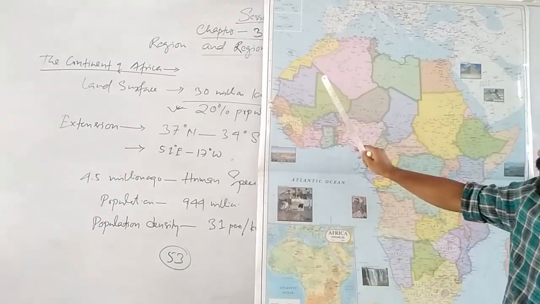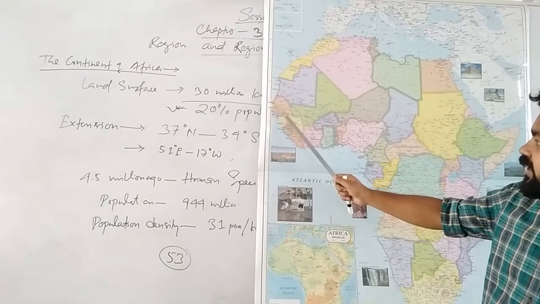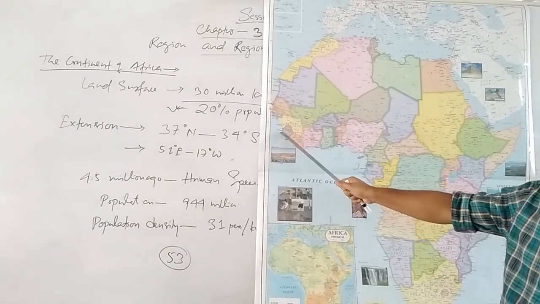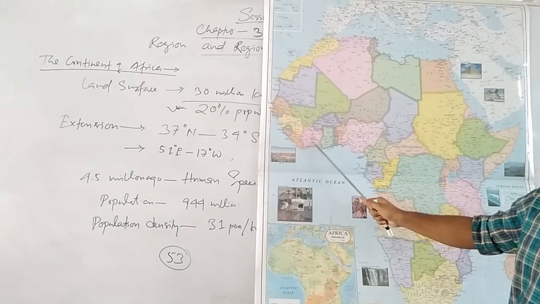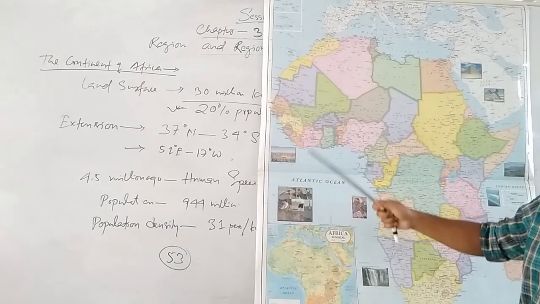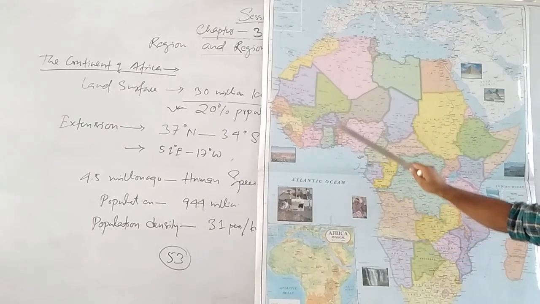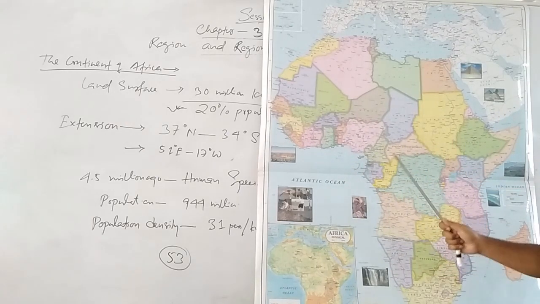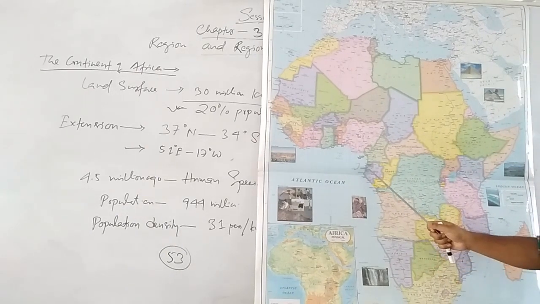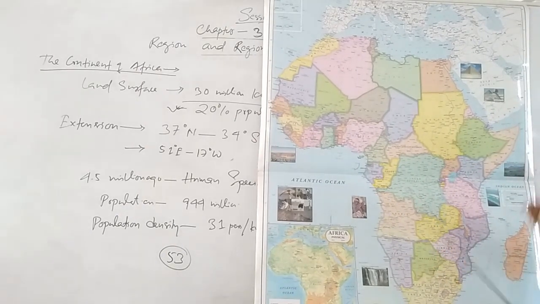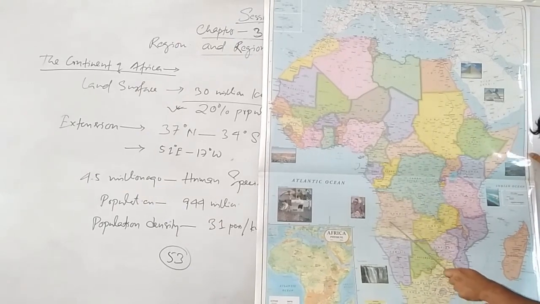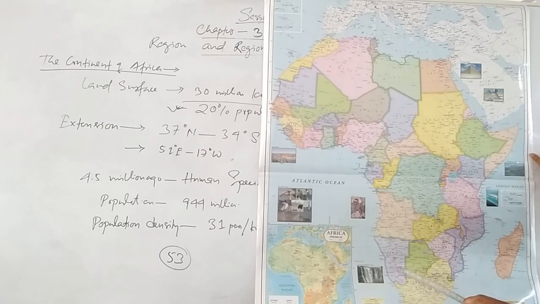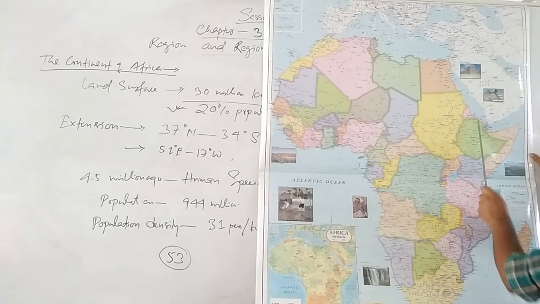First Morocco, Mauritania, Western Sahara, Senegal, Guinea. This is Guinea, Sierra Leone, Liberia. Sierra Leone capital is Freetown. Ivory Coast, famous for ivory. That's why the name of the country is Ivory Coast. Ghana, Burkina Faso, Togo, Benin, Nigeria, Cameroon, Gabon, Equatorial Guinea, Congo. This is Angola. This is also an equatorial country. Namibia. Actually the Namibia country is there, but the Namib desert is here.